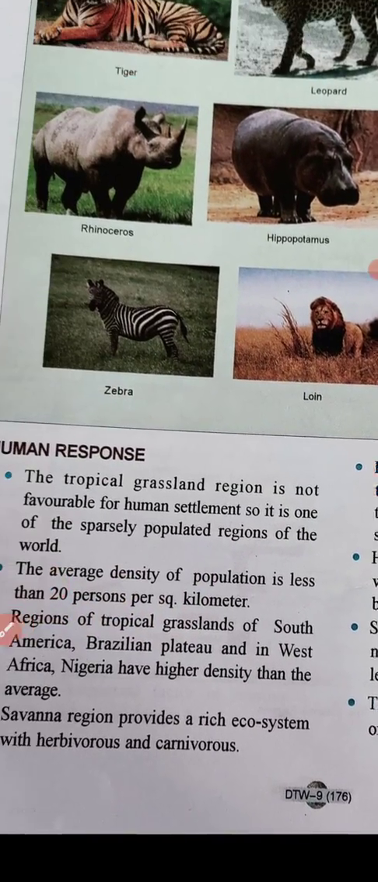Then in India, Asiatic water buffalo, Asian elephant, Indian rhinoceros, Indian wolf, tiger. In Myanmar and Thailand, Asian elephant, Asiatic water buffalo, pygmy hog, and tiger. All these are animals found here. Now about the human response, how humans live here.